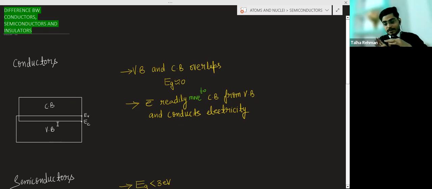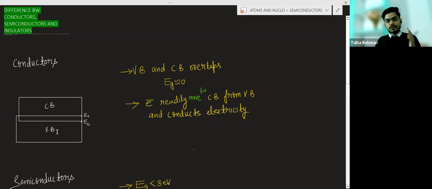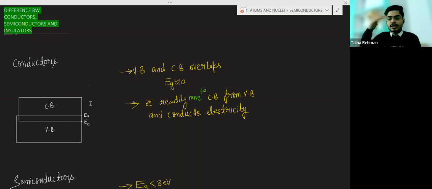When the electron is in the conduction band, who is responsible for the conductivity? Electrons in the conduction band. So when electrons from the valence band move to the conduction band, there will be more electrical conductivity. That is why the conductors have the maximum electrical conductivity, because the conduction band and valence band overlap and the electrons from the valence band can easily move to the conduction band.